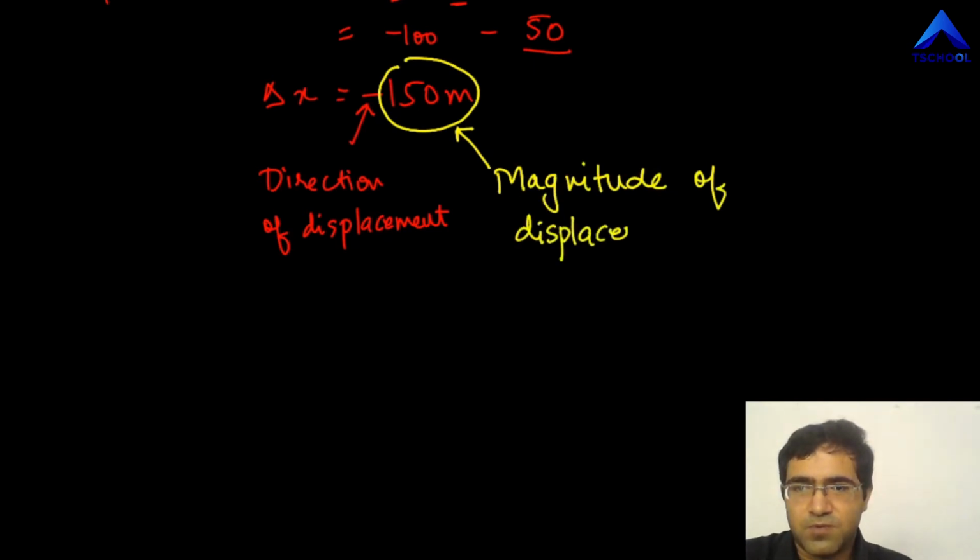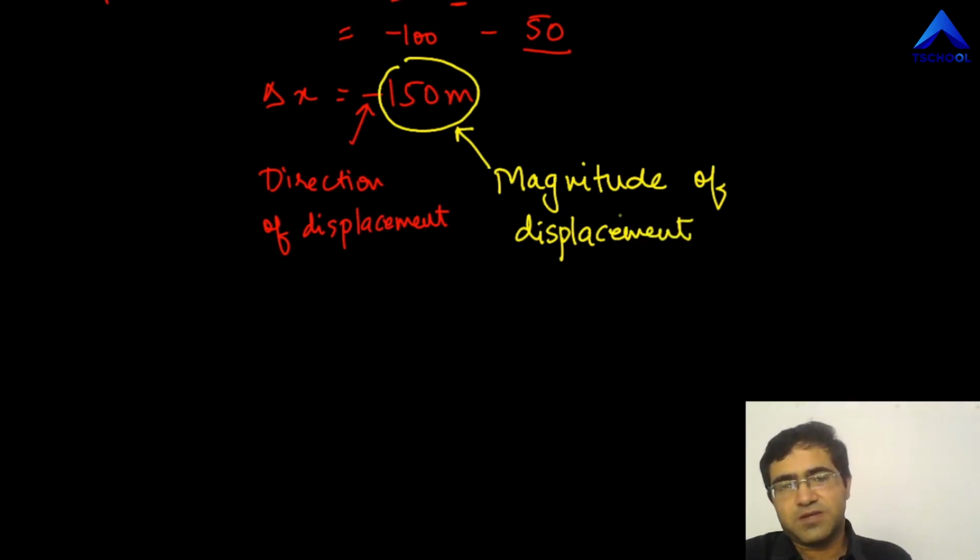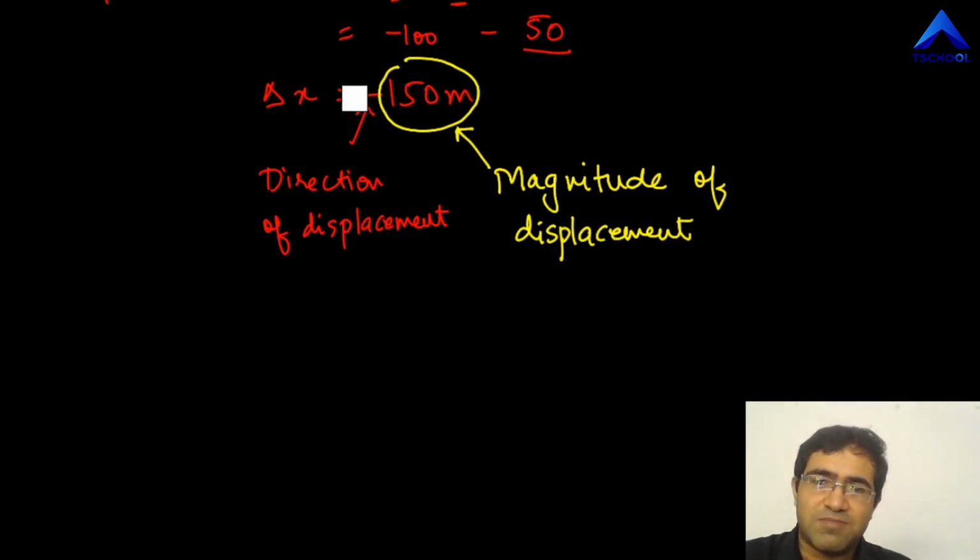This number 150 meter is the magnitude of displacement. What this means is that the ant has ultimately shifted 150 meter. But if you just look at 150 meter and suppose you ignore the sign, then the meaning would be different.